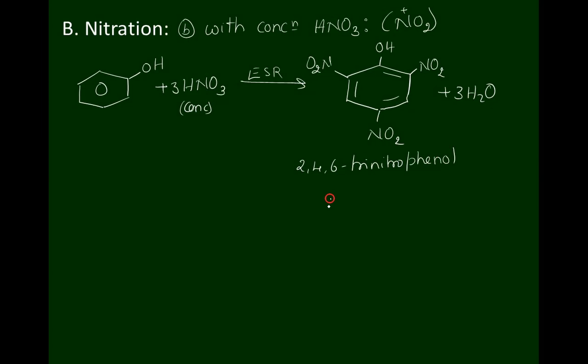Commercially, it is called picric acid, a chemical compound which is used in the manufacture of explosives. It is a yellow colored crystal compound.